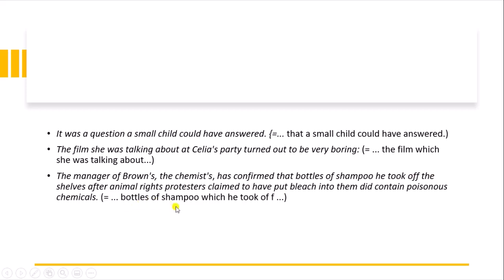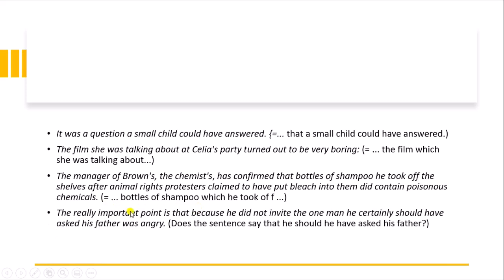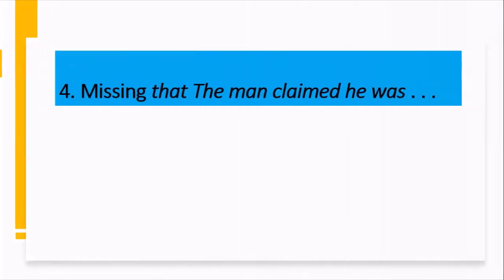So they will be talking about bottles of shampoo. The really important point is that because he did not invite the man, he certainly should have asked his father was angry. So does the sentence say that he should have asked his father? So this is becoming very difficult to understand.